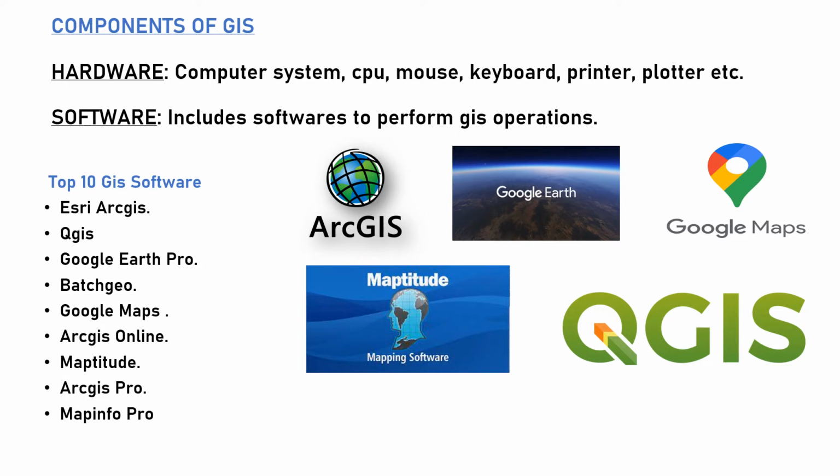There are many, but Google Map and Google Earth will only show you what the naked eye can see on the surface. These are used only for basic needs, temporary works, whereas other software such as QGIS, ArcGIS, Maptitude, etc. are used for making maps, contours, and so on.